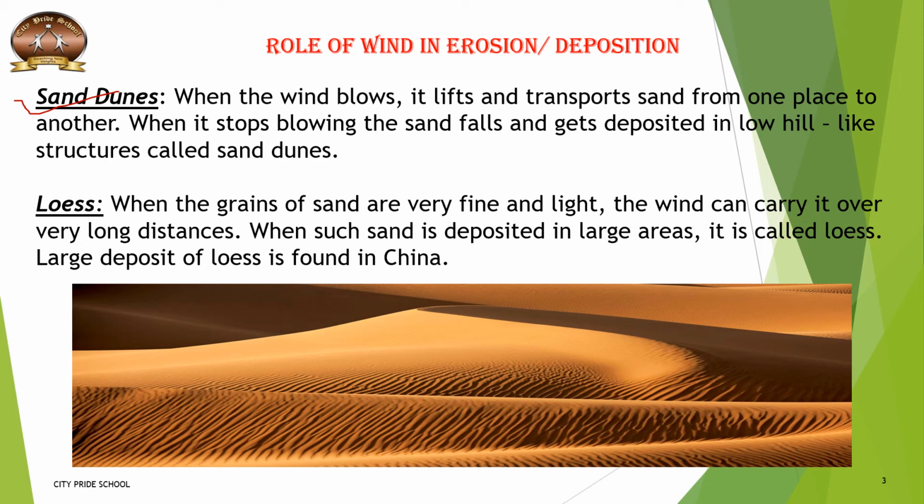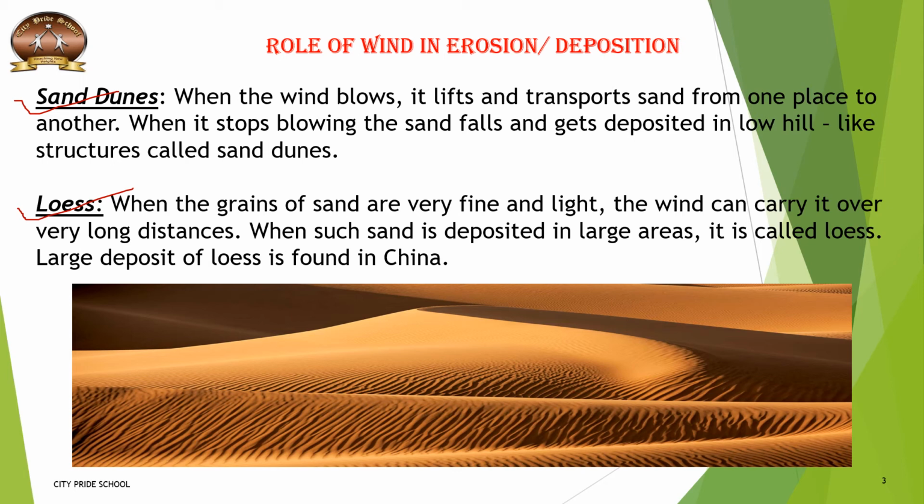The lighter dust particles are deposited over large areas for many years, and this turns into the formation of loess. And the largest deposit of loess is found in China.